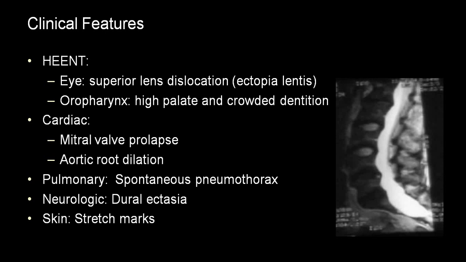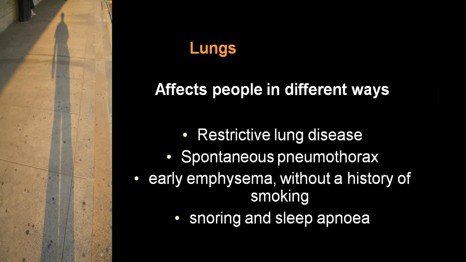As we already mentioned regarding lens, in oropharynx, high arch palate, crowded dentition, high palate, etc. We already mentioned mitral valve prolapse, aortic root dilatation. In pulmonary, spontaneous pneumothorax. In neurological, dural ectasia. In skin, stretch marks. Among lung, restrictive lung disease, spontaneous pneumothorax, and emphysema comes topmost on the list. Sleep apnea in some of the person.